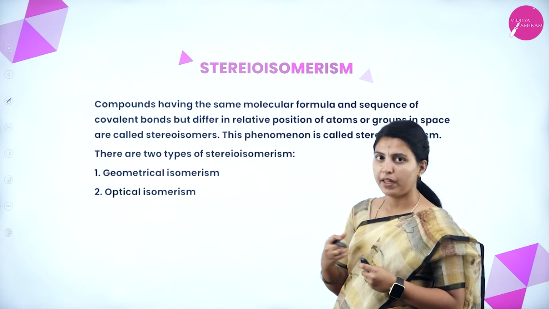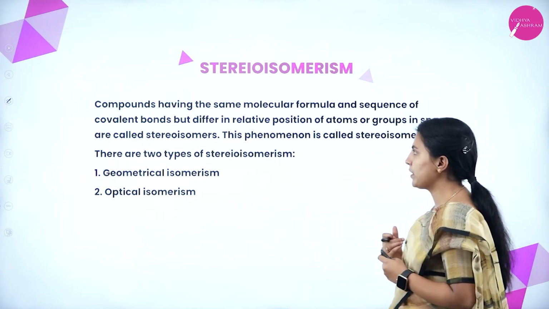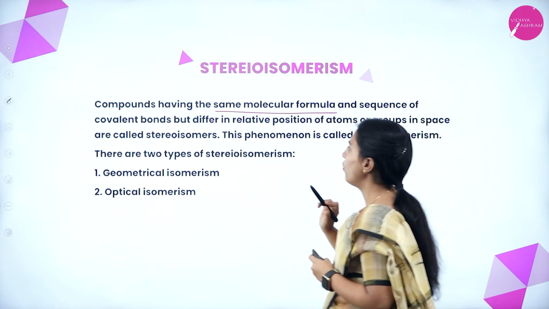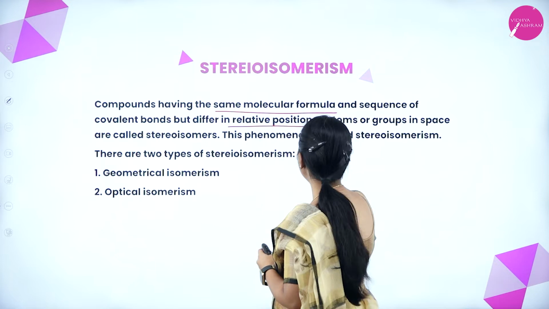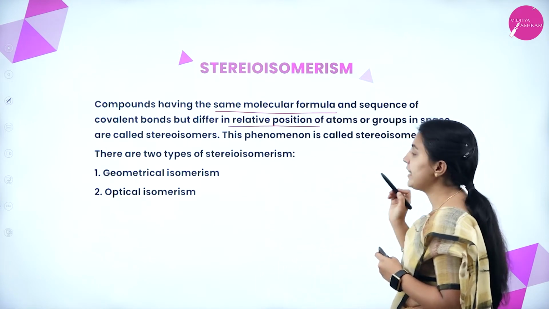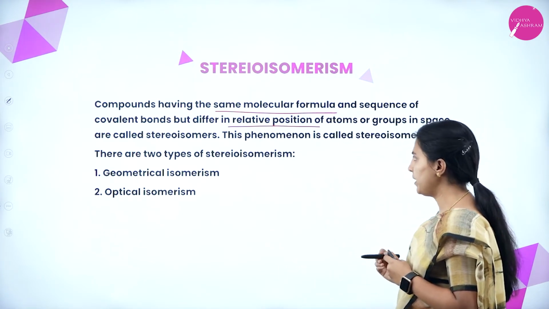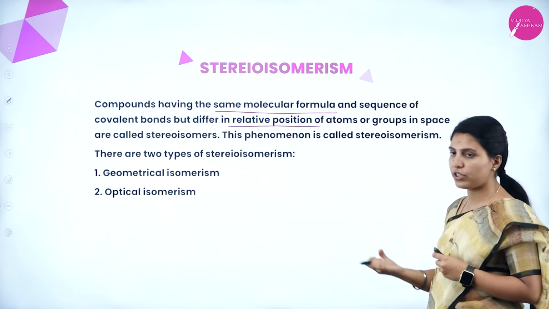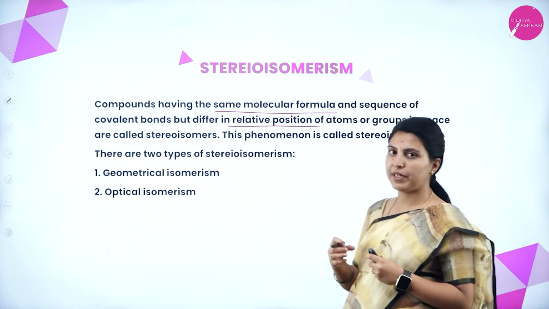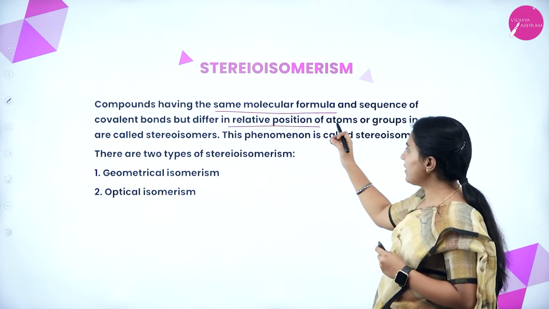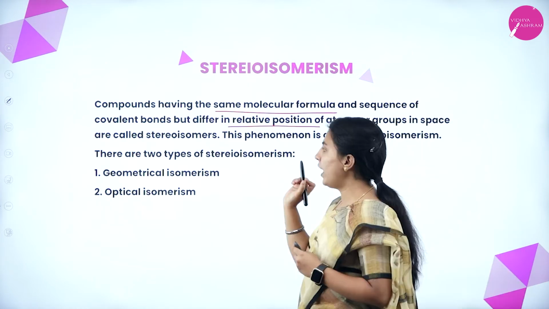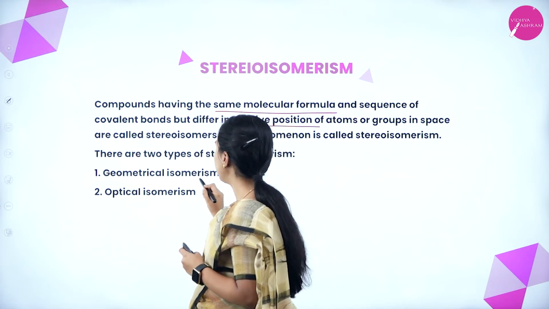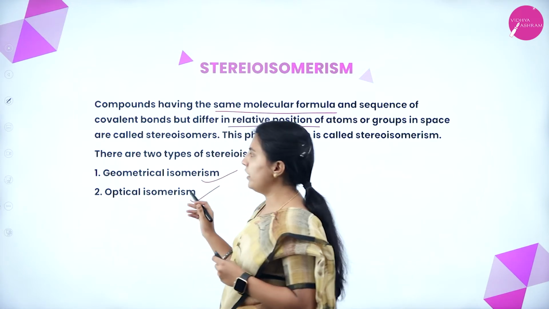with their types. And now we will see stereoisomerism. Compounds having the same molecular formula and sequence of covalent bonds but differing in the relative position of atoms or groups in space are called stereoisomers. This phenomenon is called stereoisomerism. Means whatever the relative positions of atoms in space, they will be different while the same molecular formula is present. And there are two types: geometrical isomerism and optical isomerism.